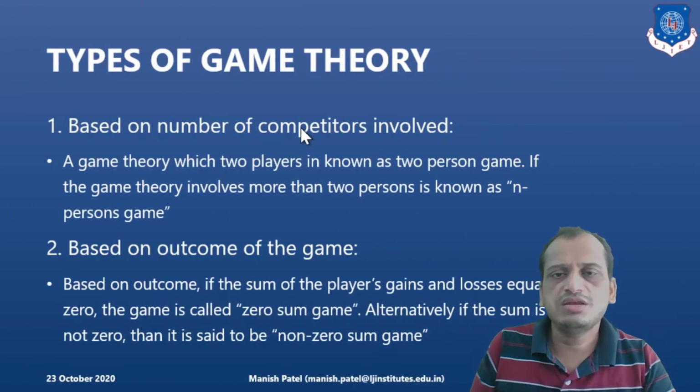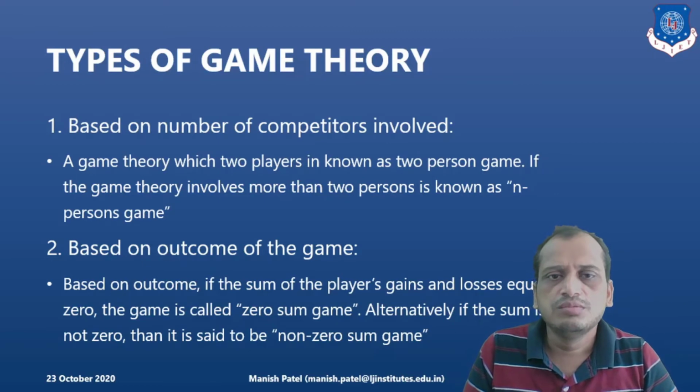And what are the types of game theory? Based on the competitors, let's say for example 2 people are there, then it is a 2-person game, or n-person game. Right? Then we have based on the outcome: zero sum game, which we already discussed, or non-zero sum game. In a zero sum game the sum of the payments to the players is zero.